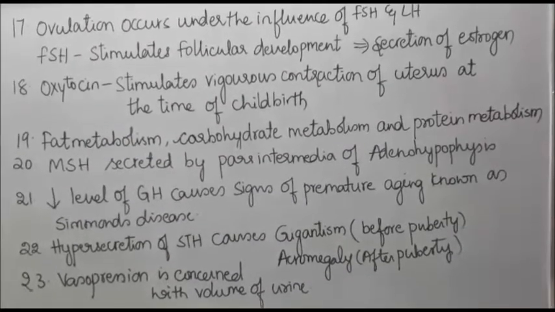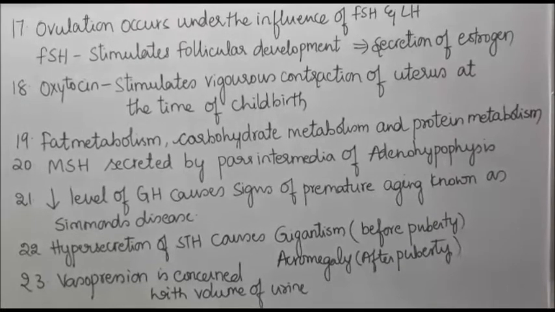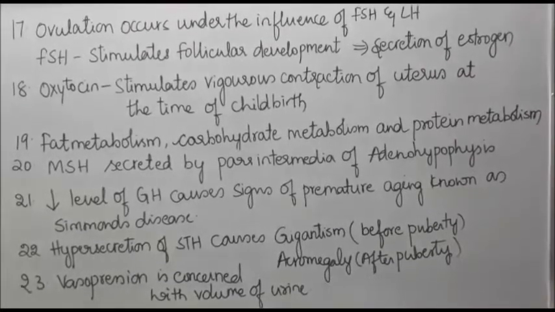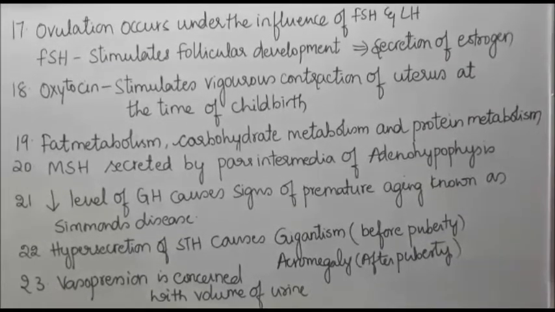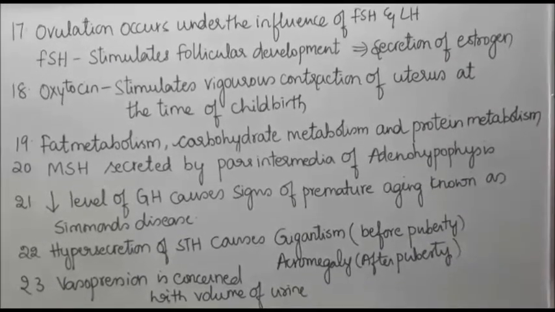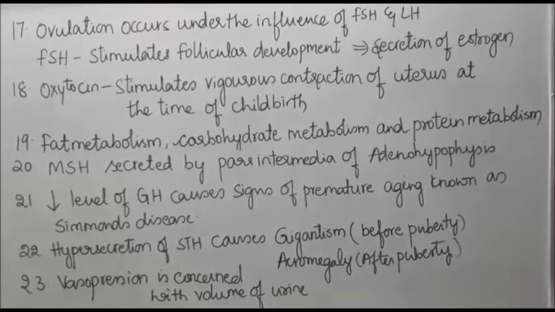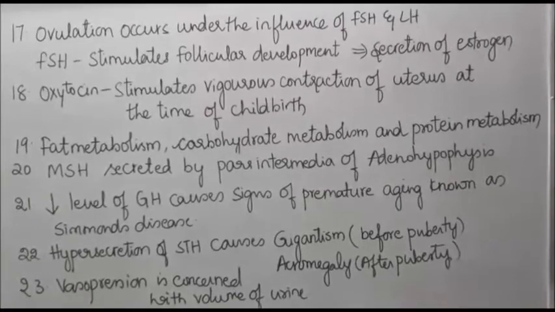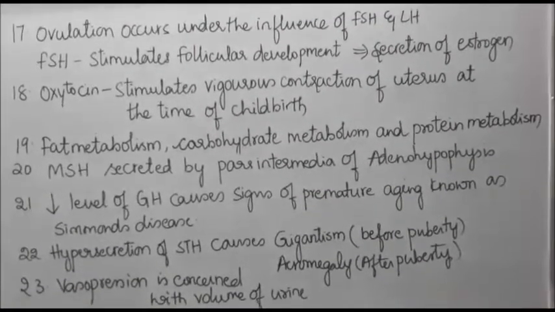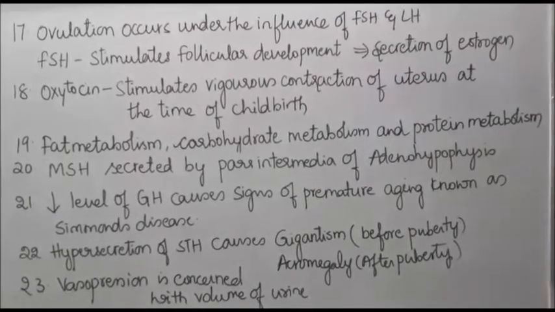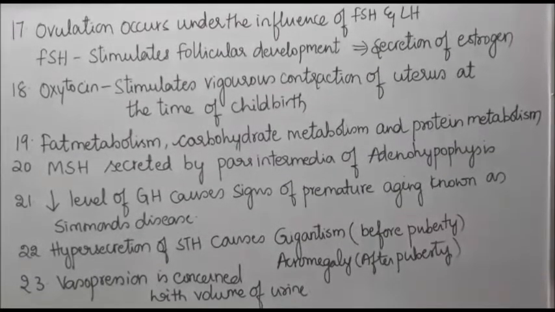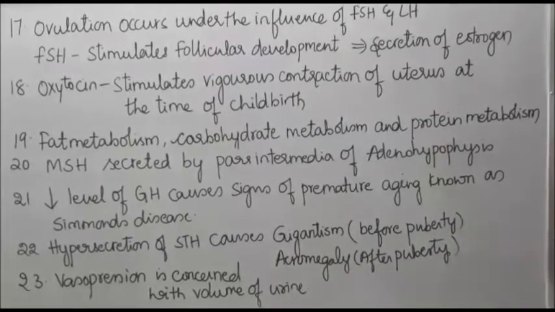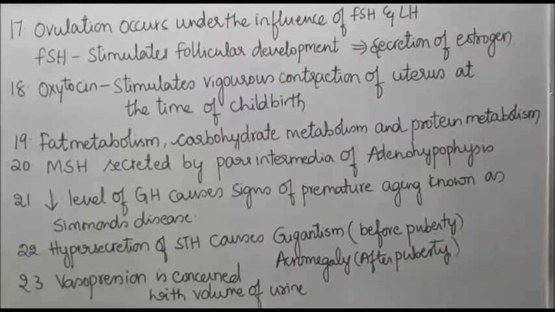In the 20th, melanocyte stimulating hormone is secreted by the intermediate lobe of the anterior pituitary gland. A decreased level of growth hormone causes signs of premature aging known as Simmonds' disease. Hypersecretion of somatotropic hormone, which is nothing but growth hormone, causes gigantism and acromegaly. Gigantism occurs before puberty, and acromegaly after puberty, that is, in the adult stage.